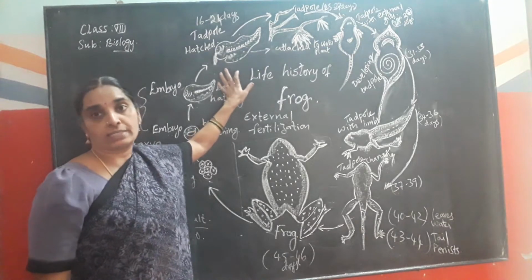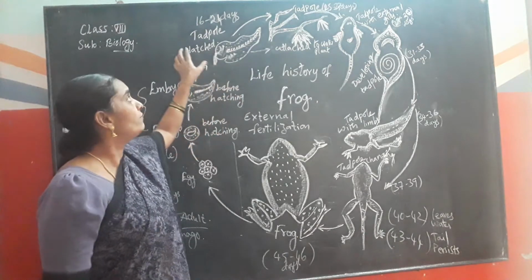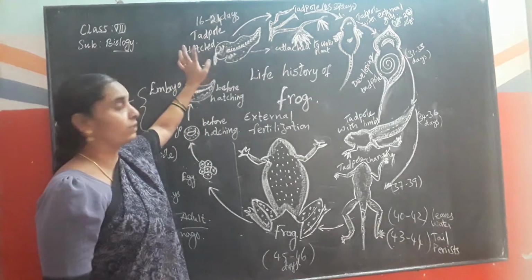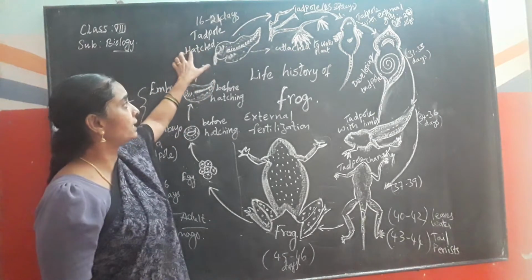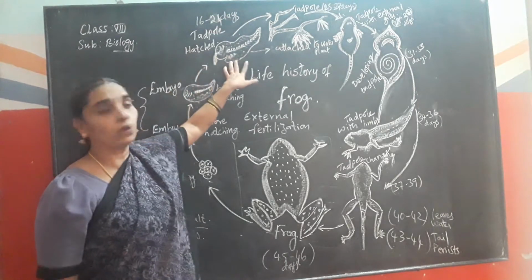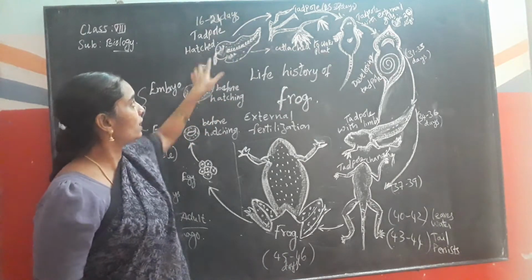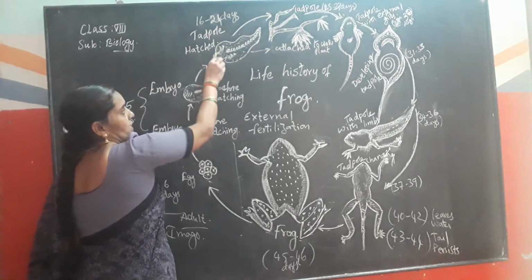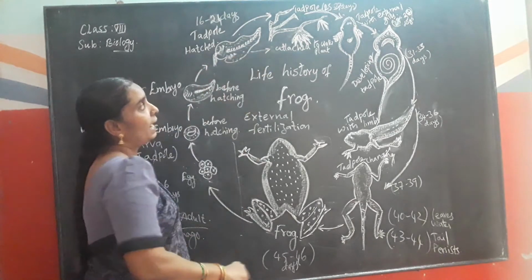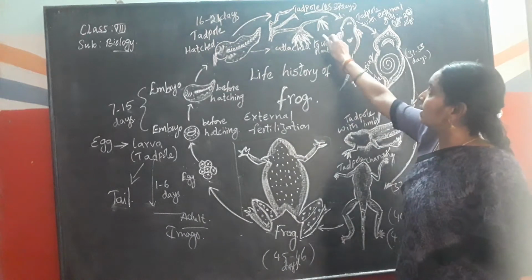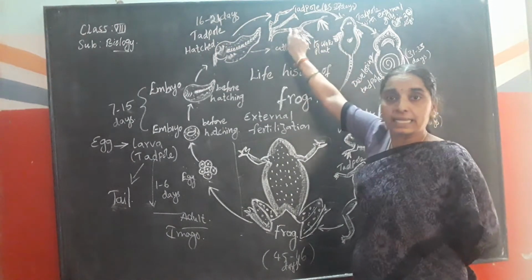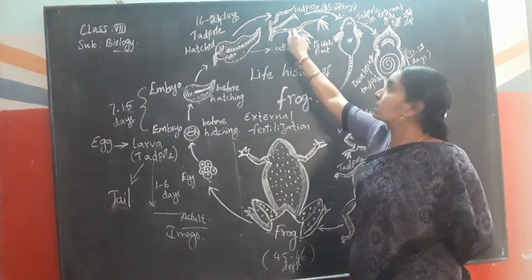and the larva of frog is called a tadpole. Within 16 to 21 days or 24 days, it remains, the tadpole will attach to the water plant. Here the tadpole is attached to the water plant. And here the tadpole, at 25 to 27 days, where it is attached to the water plant, develops the external gills.